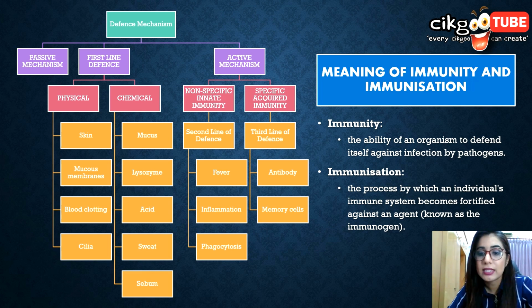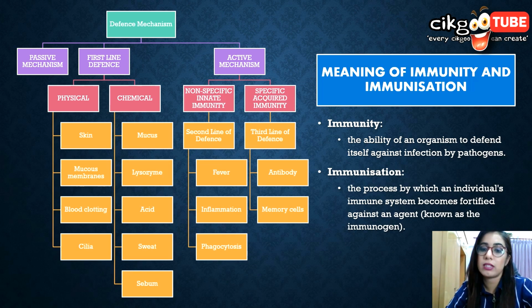Immunization is actually the process in which the individual immune system becomes fortified against an agent, or we call it an immunogen. So it's the whole immunization process.